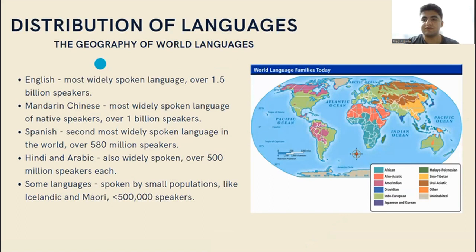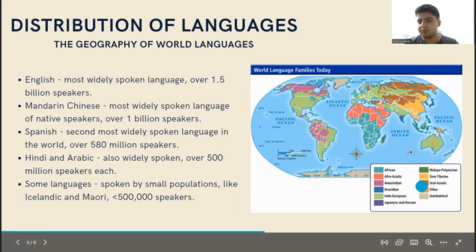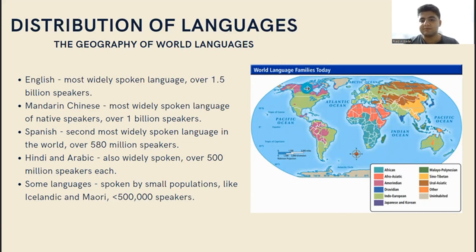Now we have the distribution of the languages. Talking about it, we should talk about the geography of the world's languages, of course. Here we can see the map of the world language families today. The huge distribution in North America and also South America is basically taken by the Indo-European language family.